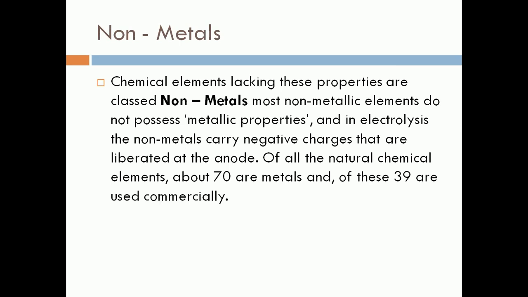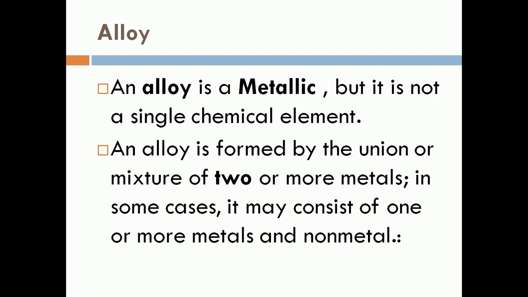A chemical element lacking this property is known as a non-metal. Most non-metallic elements do not possess metallic properties. In electrolysis, non-metals carry a negative charge that is liberated at the anode. Of all the natural chemical elements, about 17 are metals, and out of these 39 are commercially used.